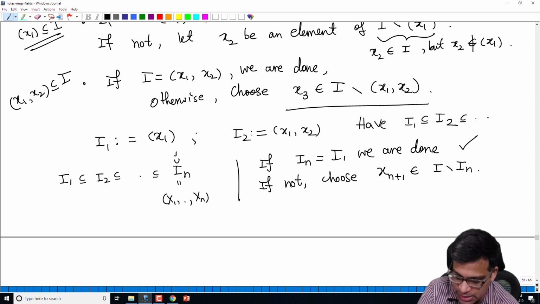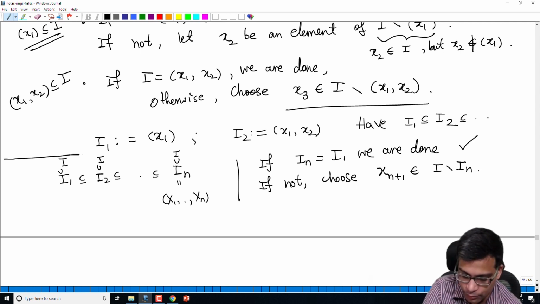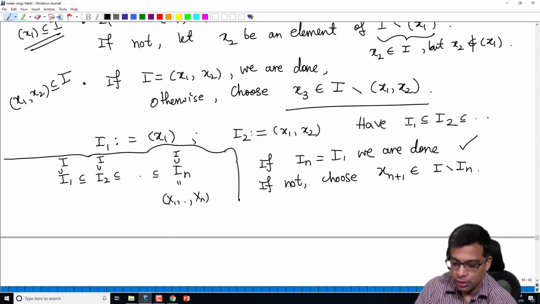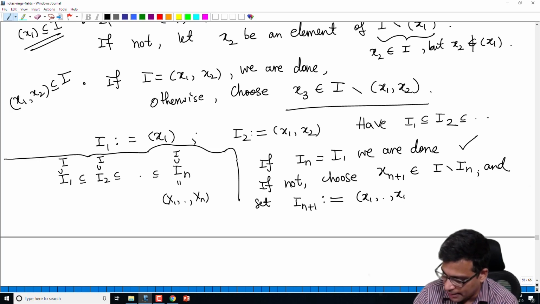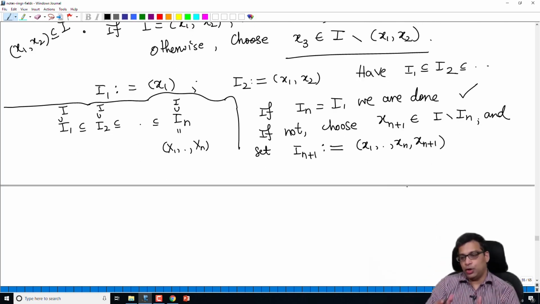Remember, each of these is contained in I. Every ideal that we are constructing is a sub-ideal of I. If it is equal to I, we are done. If not, we can choose an element which is in I but not in In. Now having chosen xn+1, we set In+1 to be generated by x1 through xn, comma xn+1. So we can continue this process.